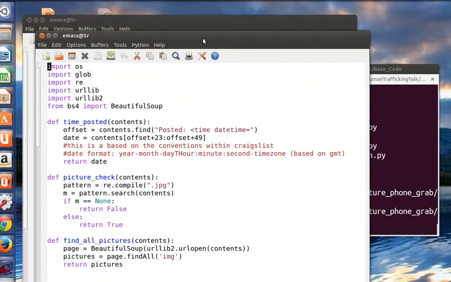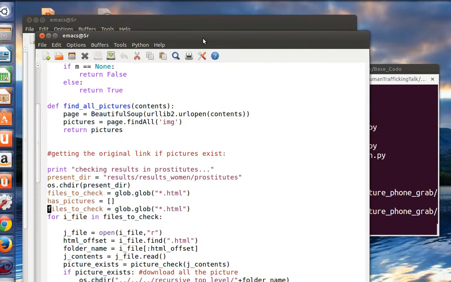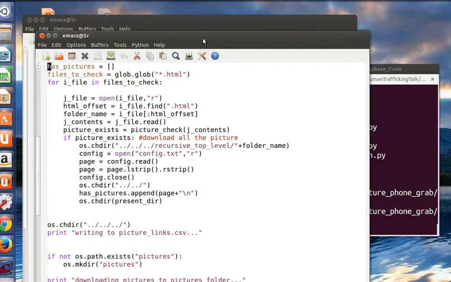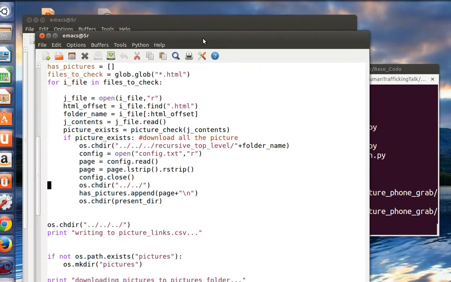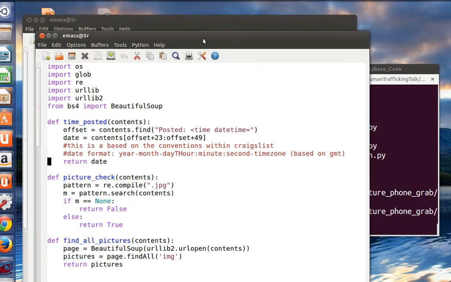Okay, great. So now let's move on to this. Here I'm using Beautiful Soup. I'm actually thinking about porting everything over to Beautiful Soup for future developments of this project. Here I look for all the files that have pictures in them, and the way I'm checking that is pretty simple.